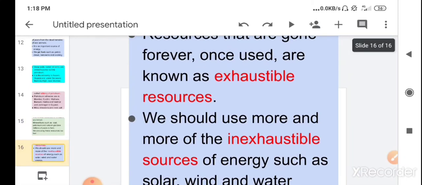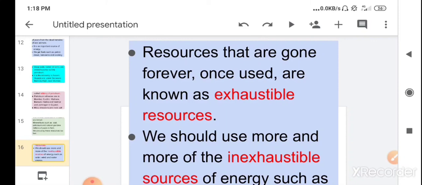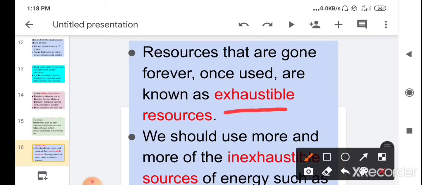Children, resources that are gone forever once we use them, that get exhausted at once, are known as exhaustible resources. Examples of exhaustible resources are coal, petroleum and diesel. Because once we use them, they get finished, they are gone forever, we can't reuse them again. That's why they are known as exhaustible resources. Means they exhaust, they finish once we use them.